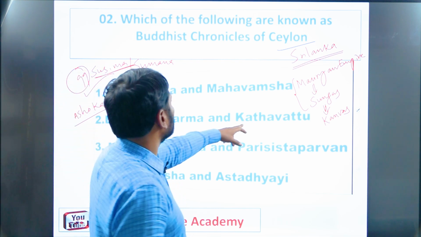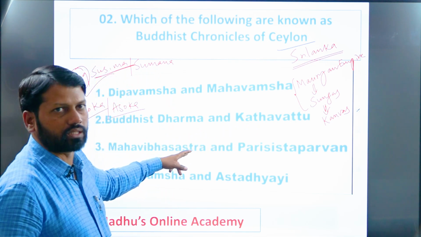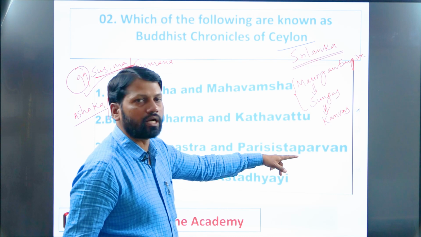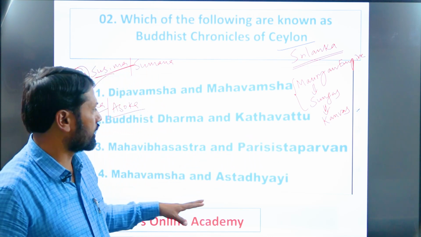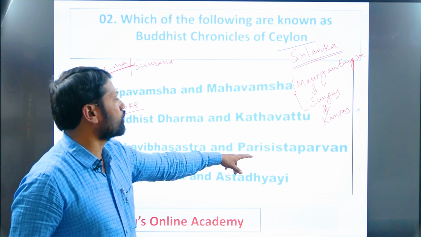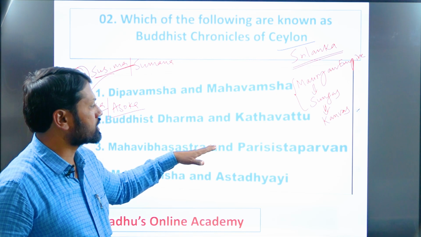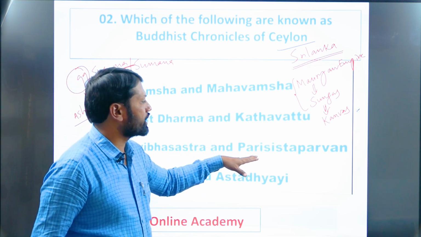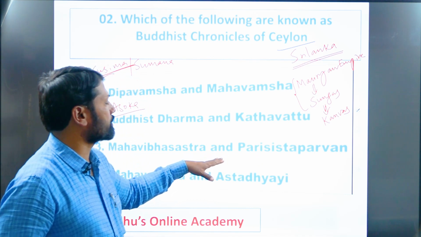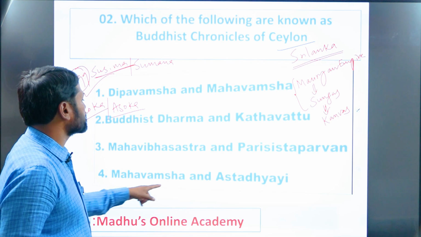Next here Khadavattu, one of the Buddhist scriptures. Next, Mahavibhasha Shastra authored by Vasumitra, and Parisista Parvan was authored by Hemachandra, who was a Jain poet, Jain scholar. This deals with the Chandragupta Maurya period, the Mauryan Empire, and how Chandragupta Maurya ascended to the throne. Such particulars are provided in this book called Parisista Parvan, written by whom? Hemachandra, remember. Next, Mahavamsha and Ashtadhyayi.